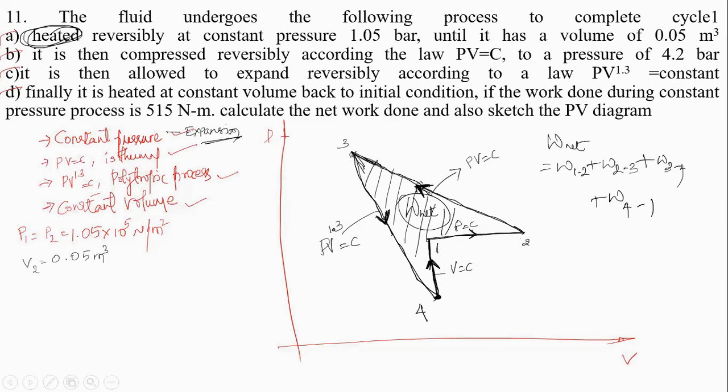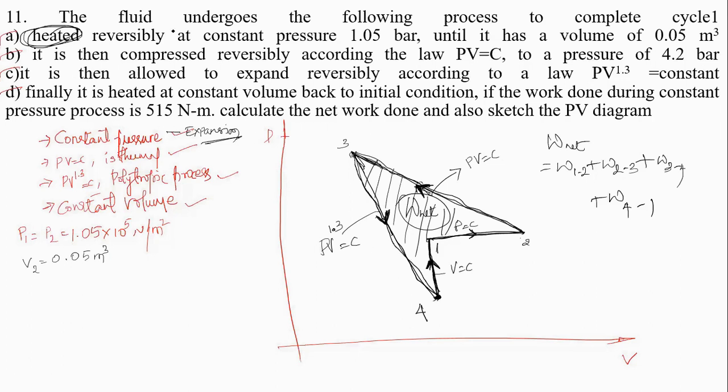This is the cycle. See, this is a straight line, constant volume. This is also a straight line, constant pressure, and these two are curves. One is the isothermal process, and another one is the polytropic process. Let me take out the data.